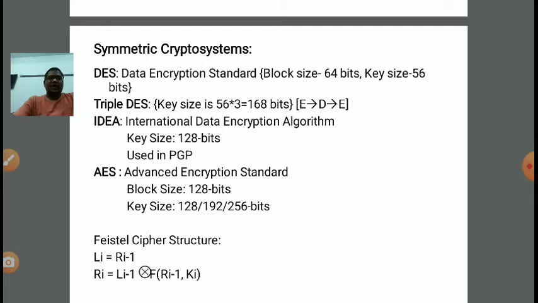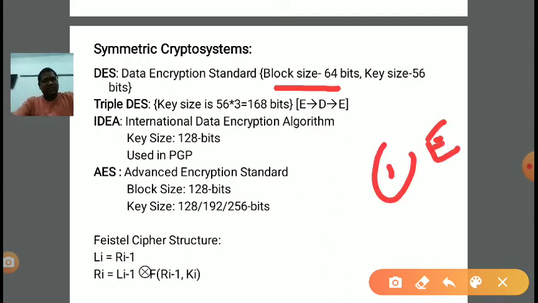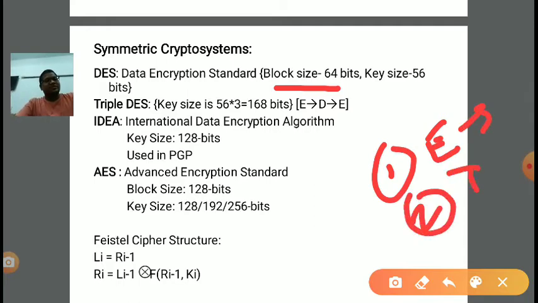Now the second symmetric crypto system is triple DES. In triple DES, we are performing three algorithms in sequence. First, we are just doing encryption of the plain text. We have plain text in the form of blocks, and the block size will be 64 bits. So first we are doing encryption, clear, first step. Now whatever output is coming, we apply decryption on that, clear?